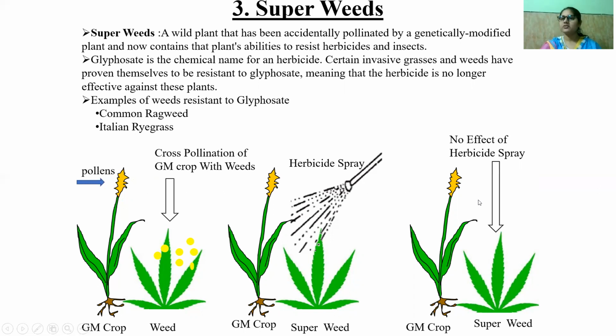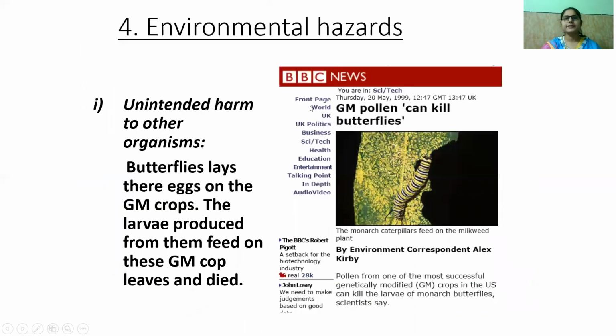That gene is acquired by the weed through cross pollination of the GM crop with the weeds. So the superweed has no effect from herbicide spray. That is the major disadvantage of the genetically modified crop. Okay, so that is all about the superweeds.